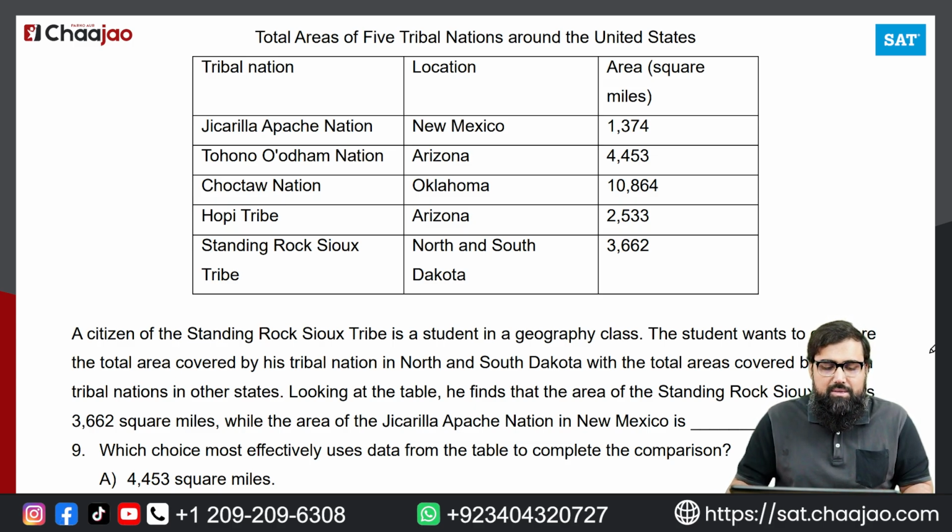So if you read this, it says the citizen of Standing Rock Sioux tribe is a student in a geography class. The student wants to compare the total area covered by his tribal nation in North and South Dakota with the total areas covered by certain tribal nations in other states.